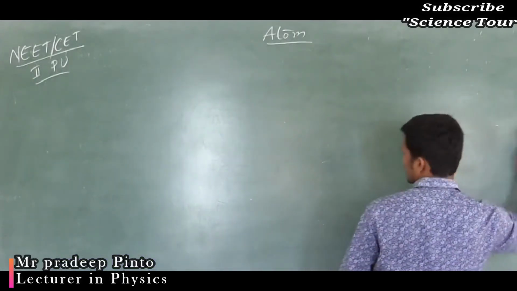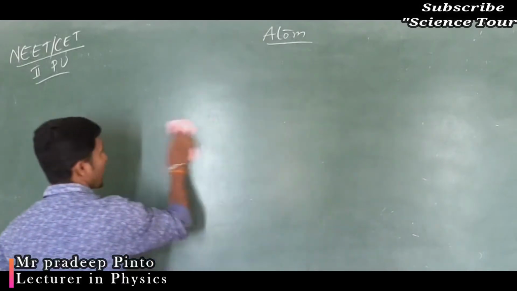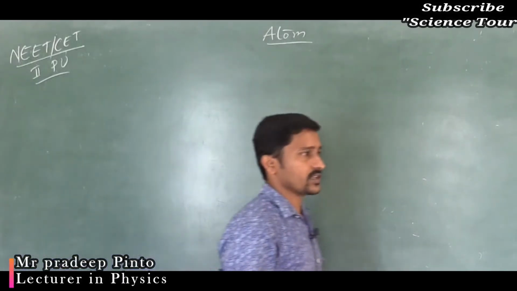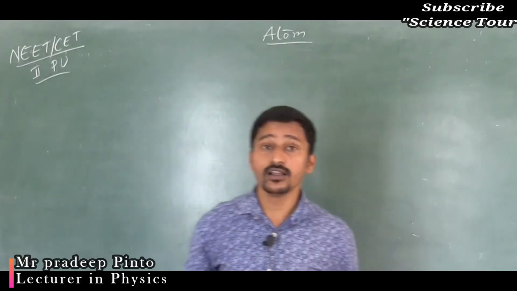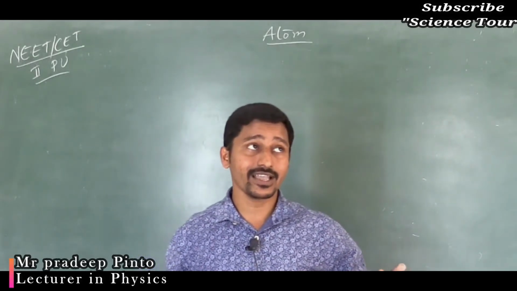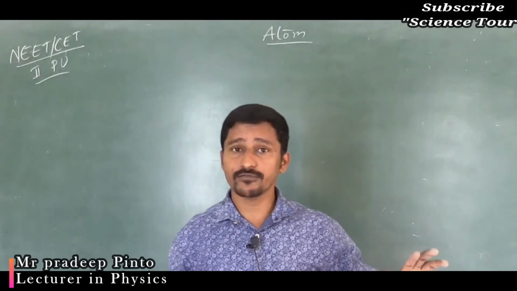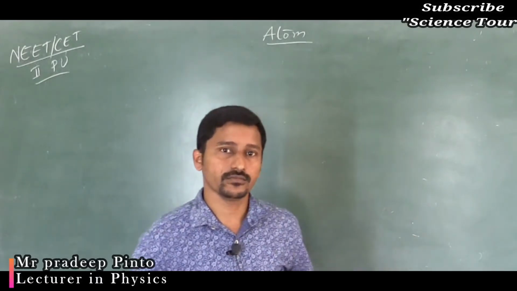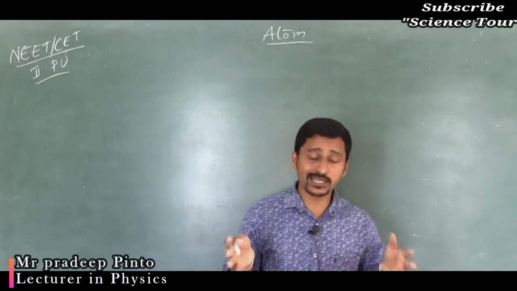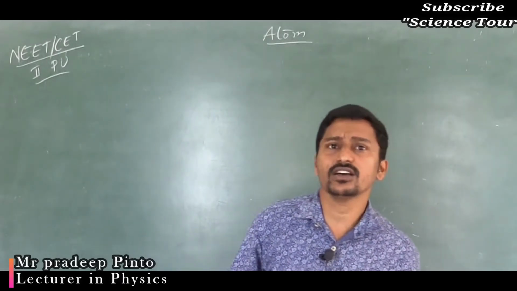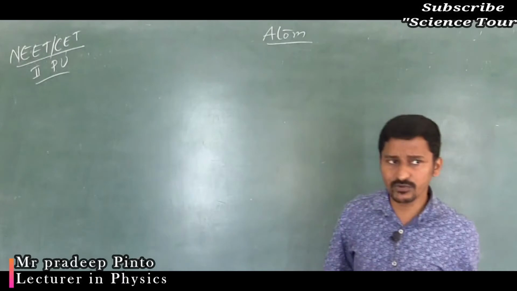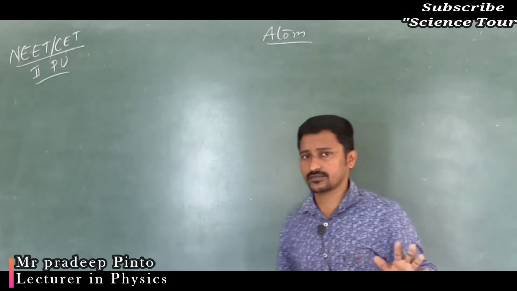Next comes Bohr's atom model, which made a revolution in finding the character, shape, size, or the physics of the atom. Mathematically, Bohr did most of the explanation, because any value you get mathematically is perfect.